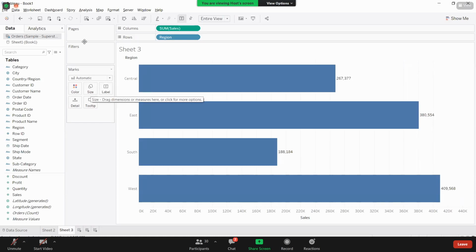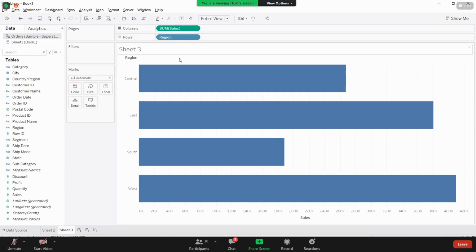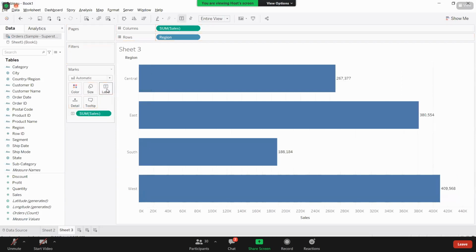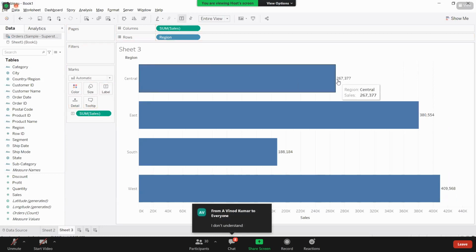under marks card. How can I use that label? Once you want to use this, just unselect this. Just bring what you want to show here. I want to show sum of sales value. That means the sale value, the measure value I want to show. If I'm bringing sales here and I'm dropping, see, once you need to use these windows, you need to bring that respective dimensions or measures to that field. What I mean here, as I want to show labels, bring that sum of sales to the label. Obviously, you are getting your labels.